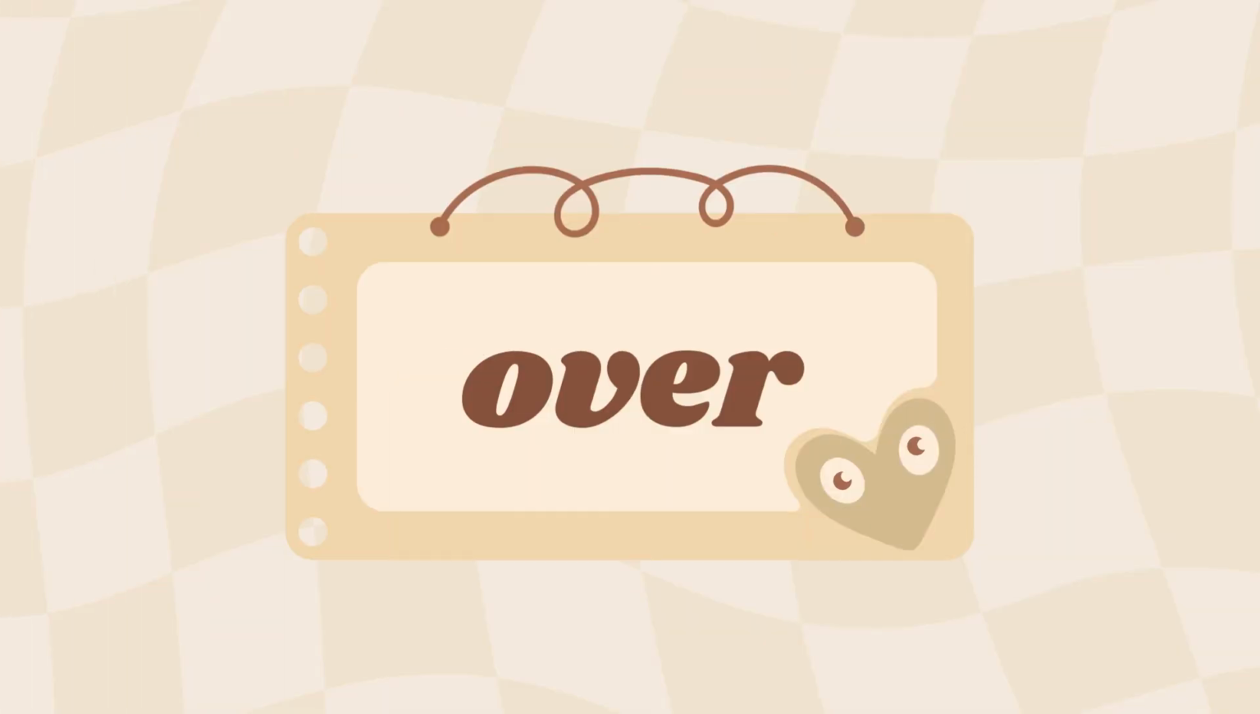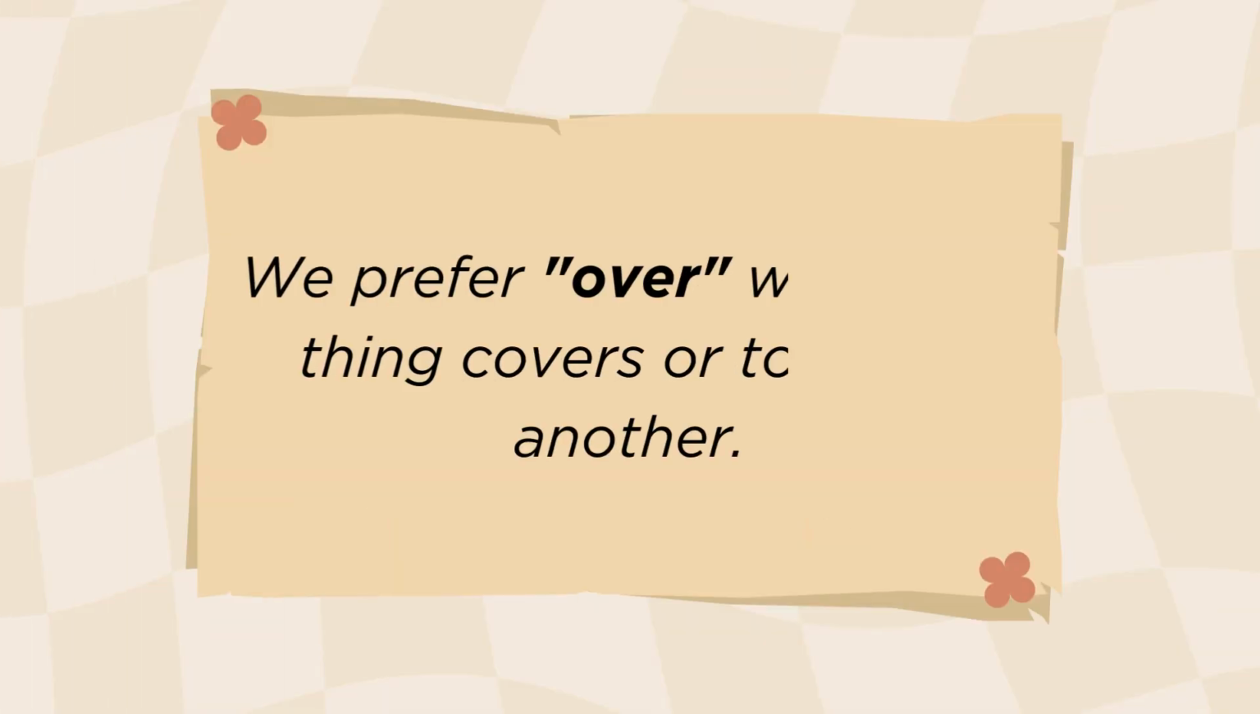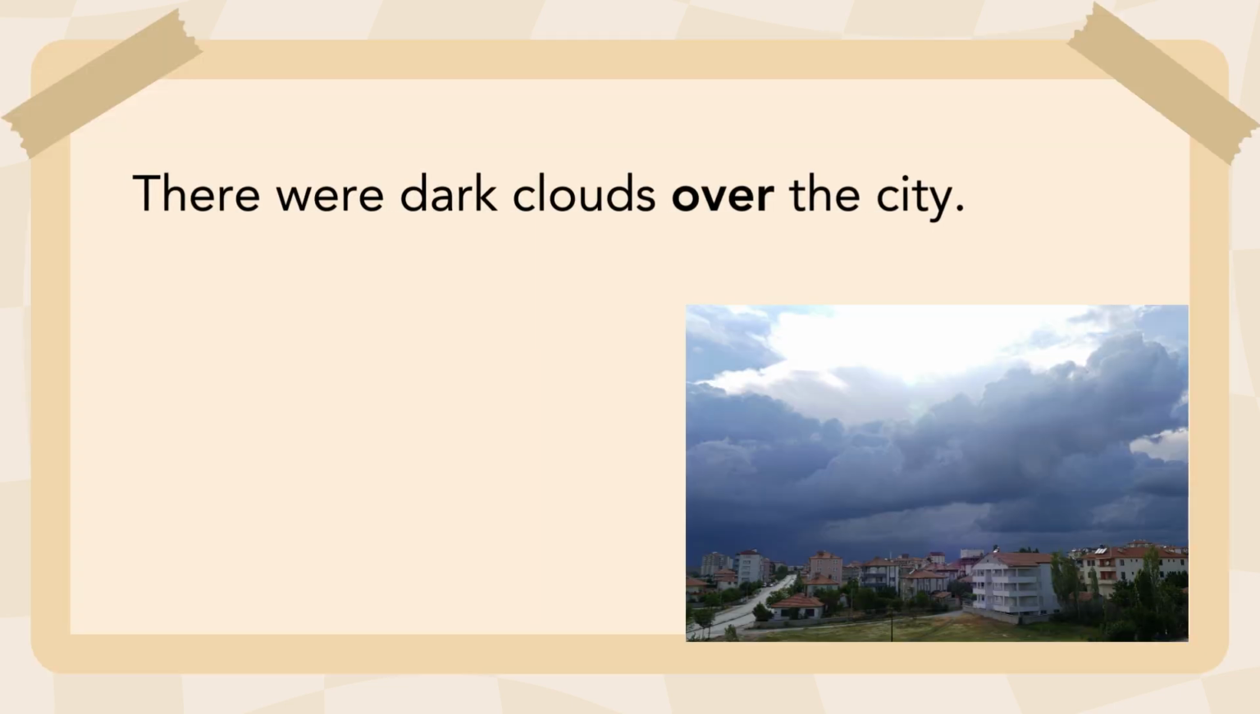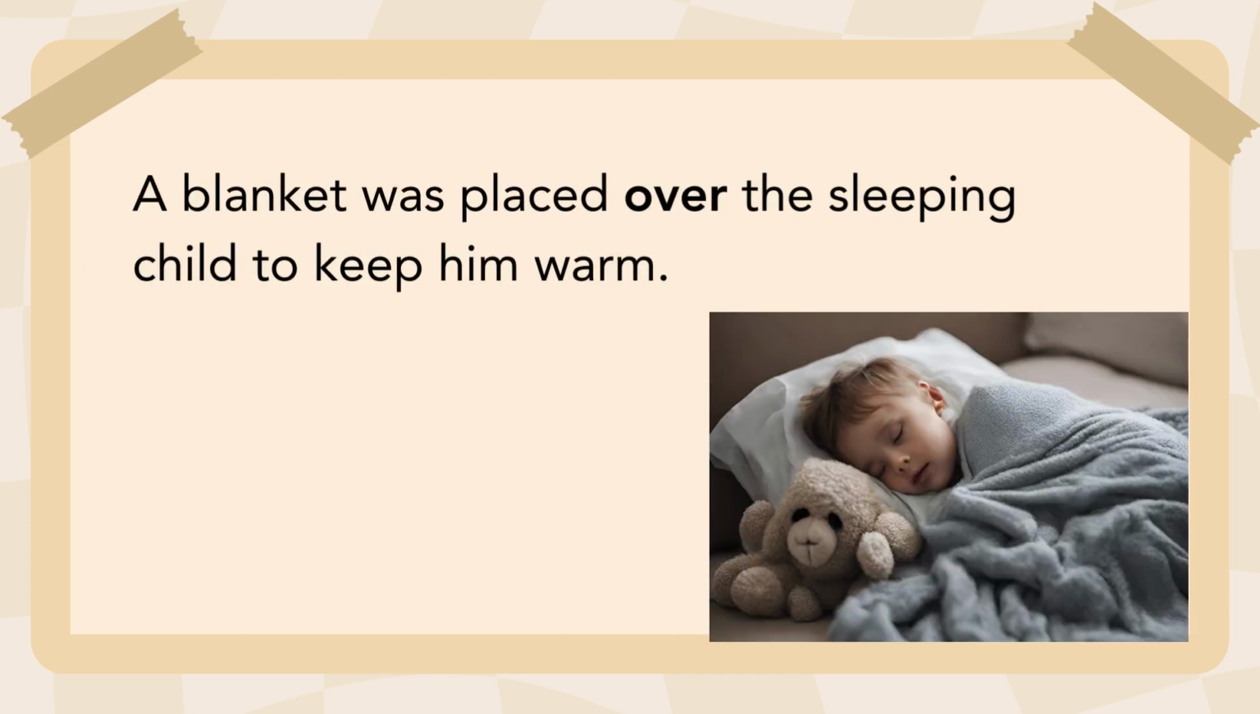Now let's shift our focus to over. We prefer over when one thing covers or touches another. Over is used to convey the idea of something covering or being positioned above something else. For example, there were dark clouds over the city. Another example, a blanket was placed over the sleeping child to keep him warm.